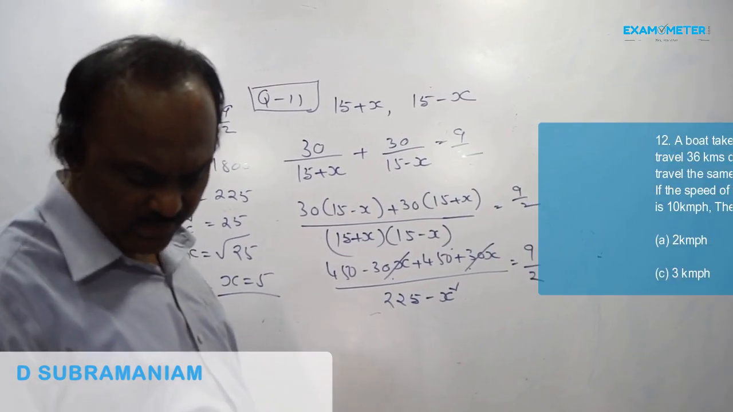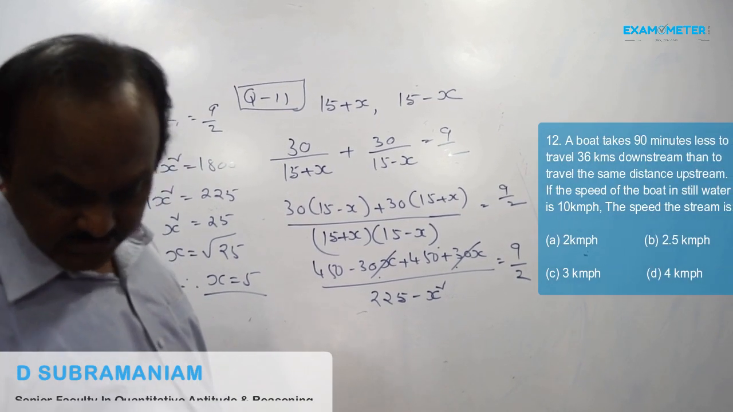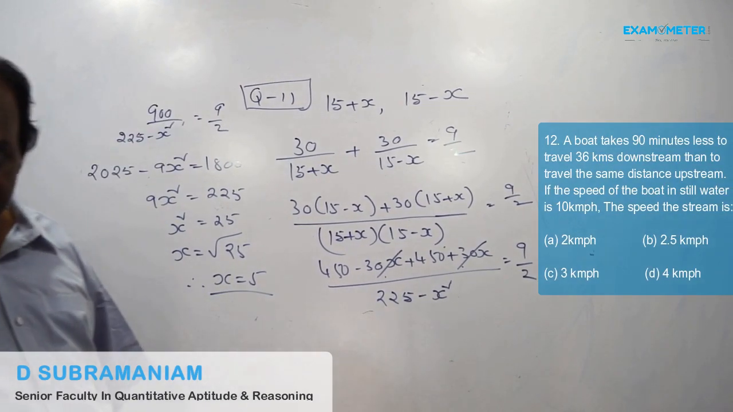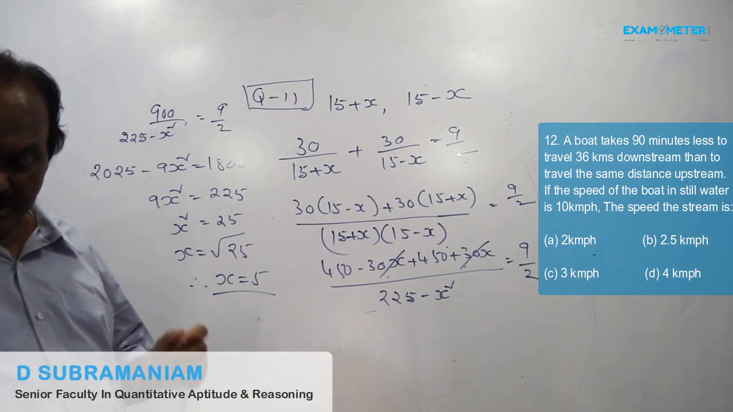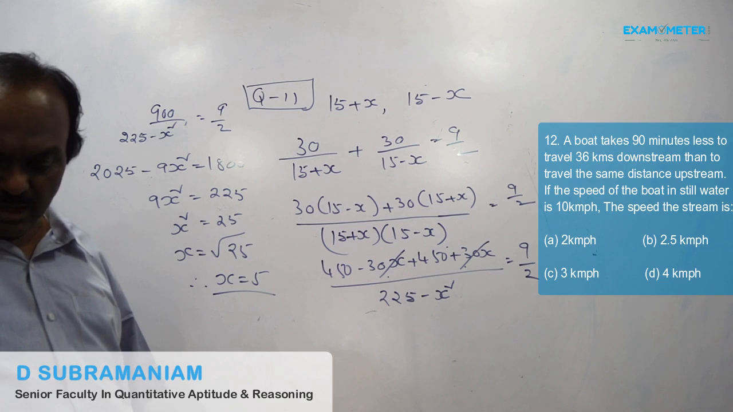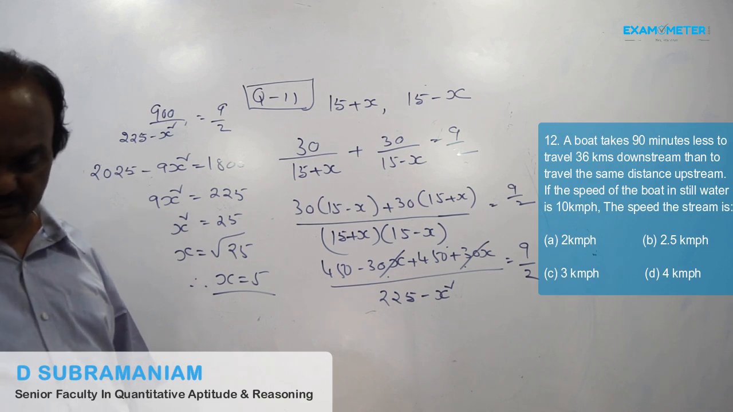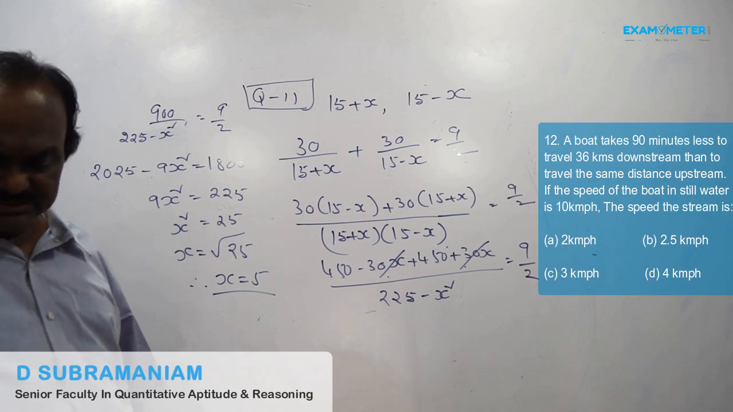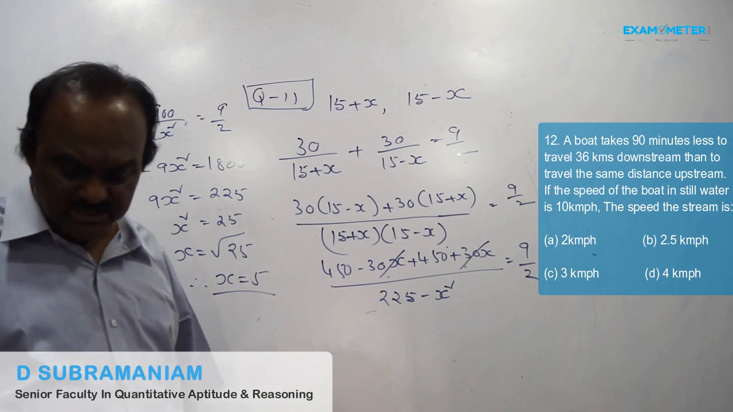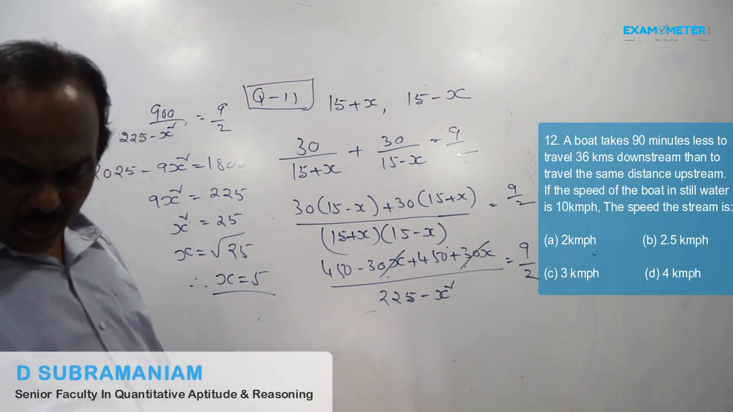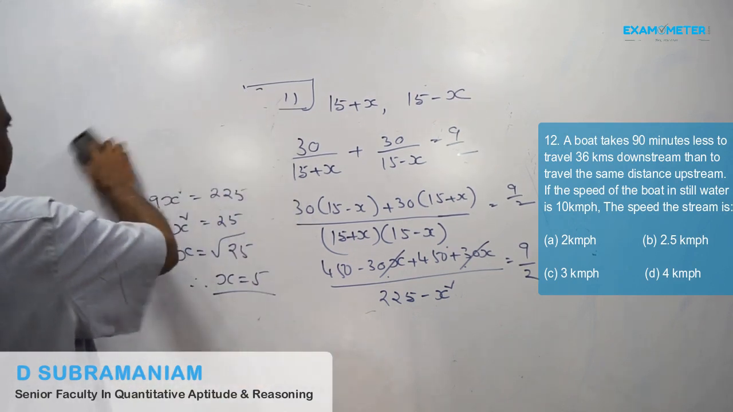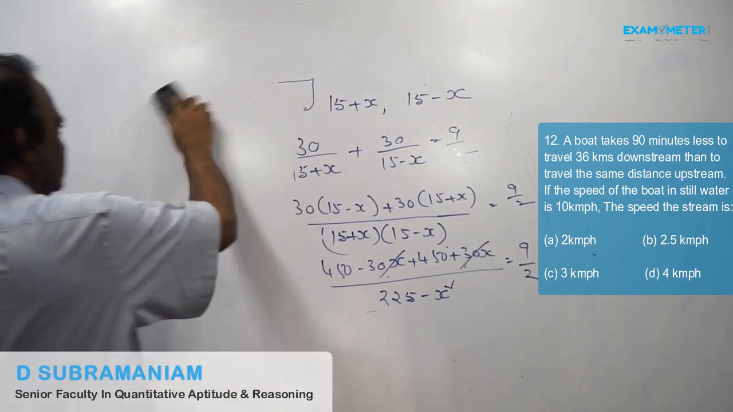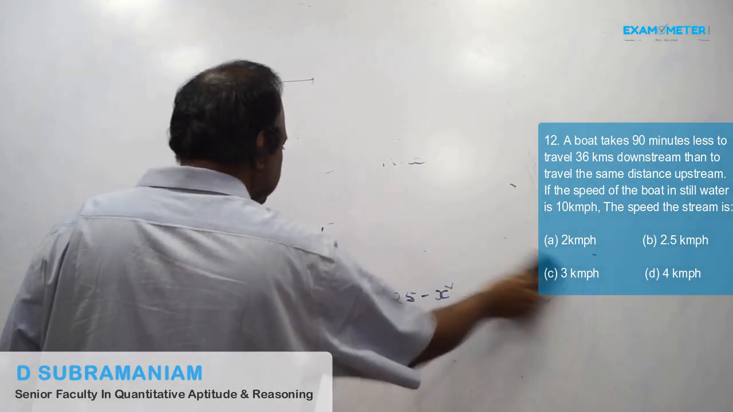Question number 12. A boat takes 90 minutes less to travel 36 kilometers downstream than to travel the same upstream. If the speed of the boat in still water is 10 kmph, the speed of the stream is how many kmph? Same pattern.